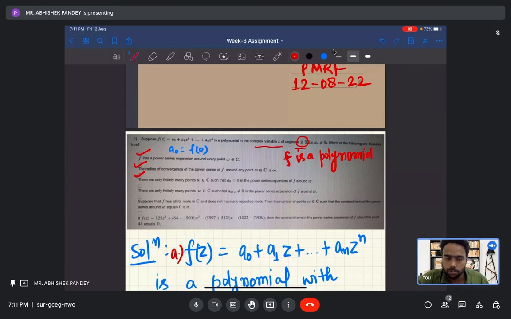So what would be the answer? We are getting a_(n+2) equals 0 for every point w.